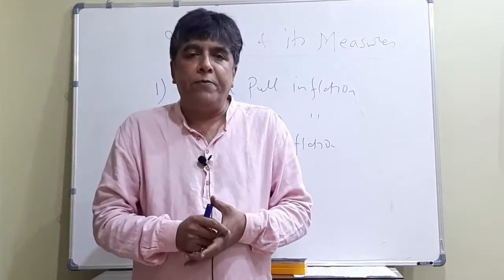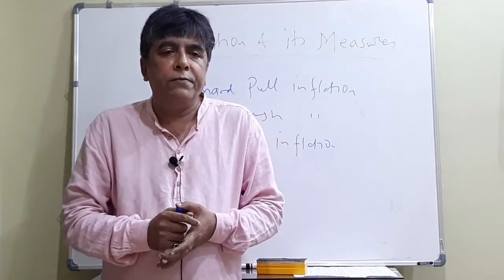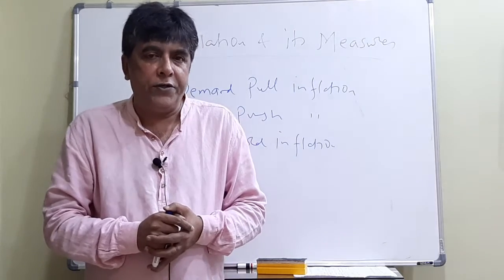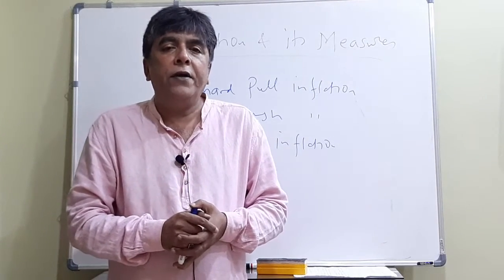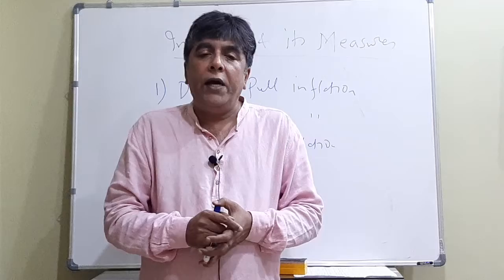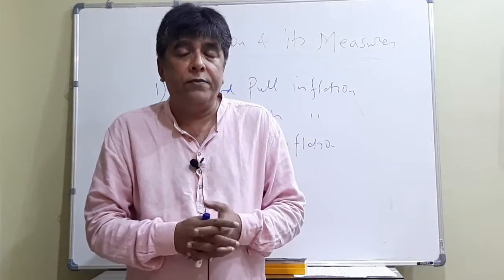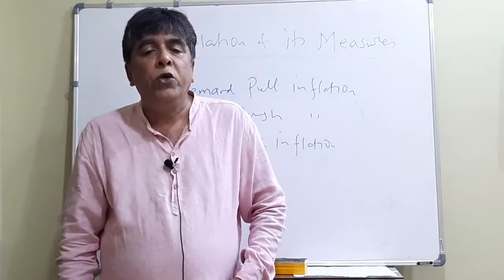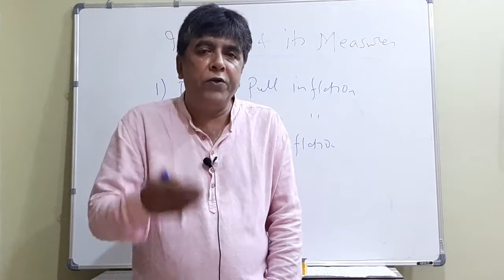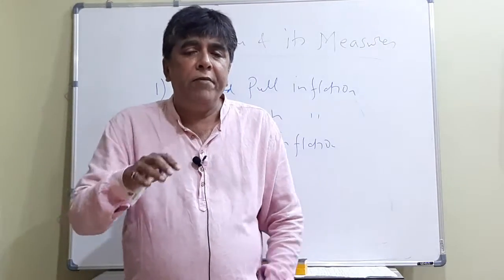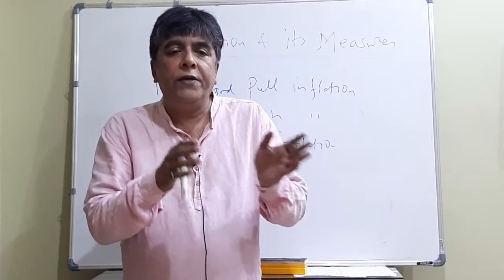Let me give one example. This problem is more prominent in case of agriculture, now food consumption or food items. As population is growing, demand for food grains is a necessity. So demand for food grains is increasing all the time. But there are many constraints on the supply side.